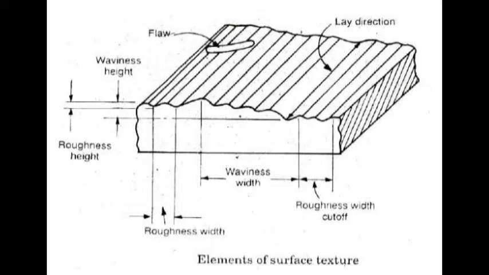Okay, and coming to the waviness. So waviness consists of those surface irregularities which are of greater spacing than roughness, and it occurs in the form of waves. So these are also termed as macro geometrical errors, and which constitute the irregularities of first and second order. So these are caused due to the misalignment of centers, vibrations, machine or work deflections, warping, etc.